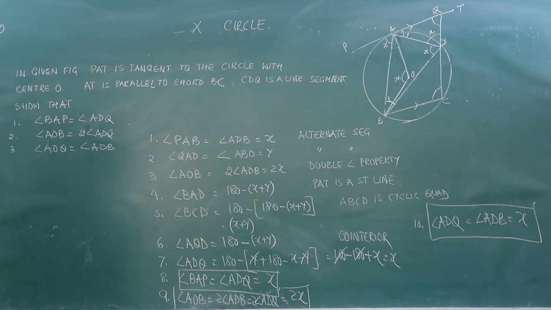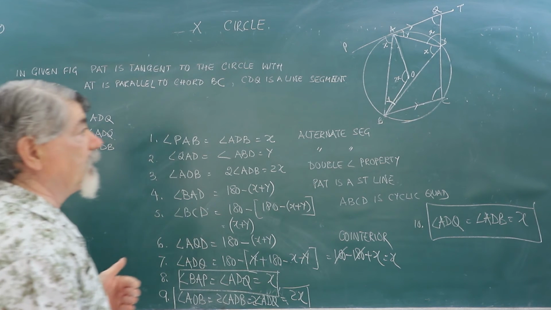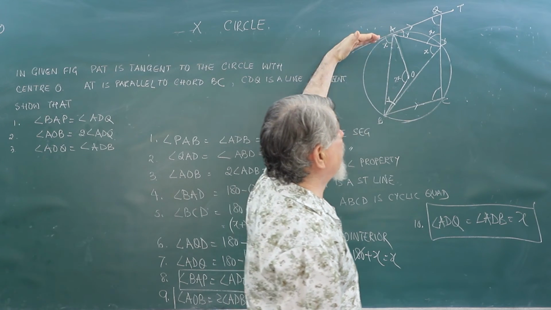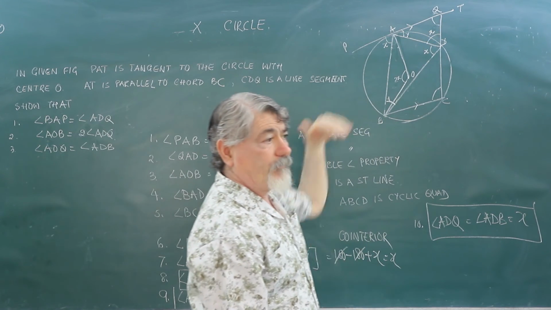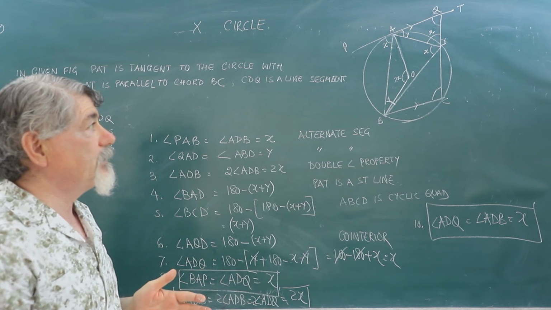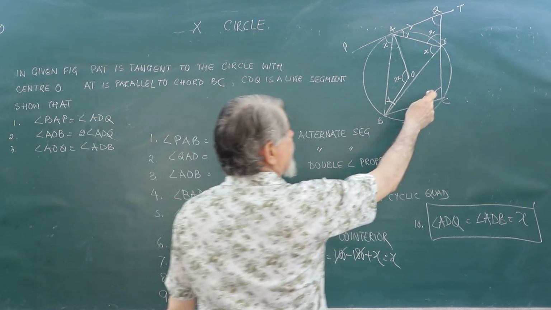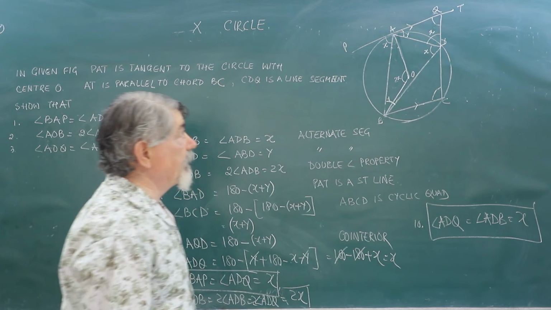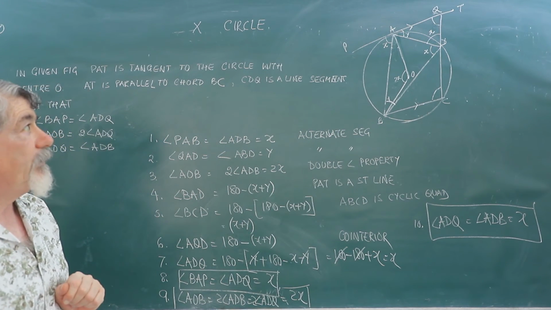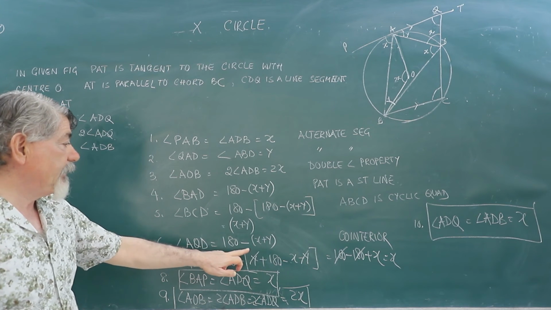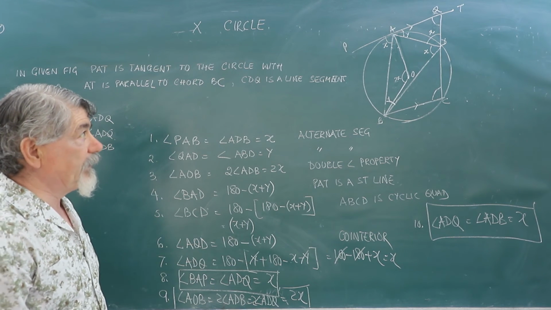Then I use the property of parallel lines. BC is parallel to PAT. If two lines are parallel and a third line cuts them, then co-interior angles are supplementary. So this angle plus this angle will be 180 degrees. From that I got the value of AQD. AQD came out to be 180 minus (x plus y).